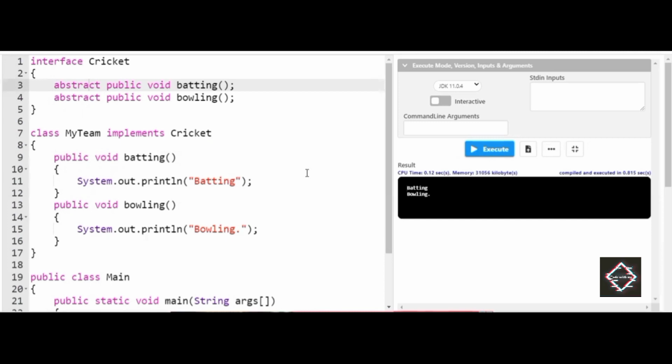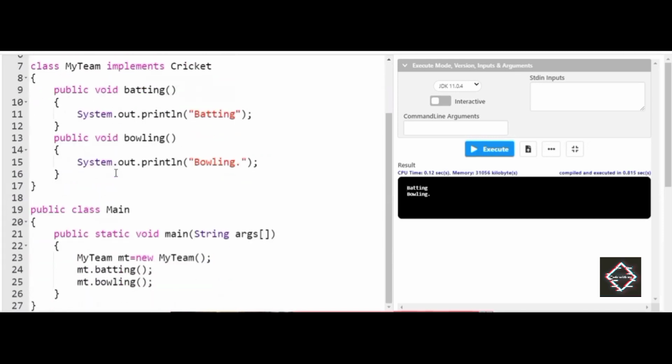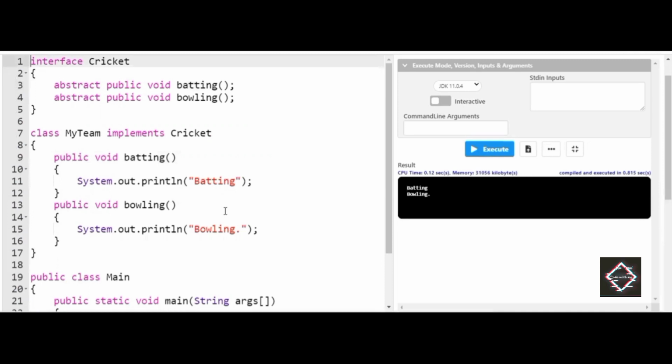The session on the interface does not end here, and if you want to note down the program that I've written here, you can. And one more thing, friends, if a common and simple question regarding the interface is asked in an examination or in an interview, this is the best program that you can present. Please copy down the interface, followed by my class MyTeam, and followed by the main class. You can pause the video at any time to note down the program. The session does not end here, friends. There is much more to learn about interfaces.